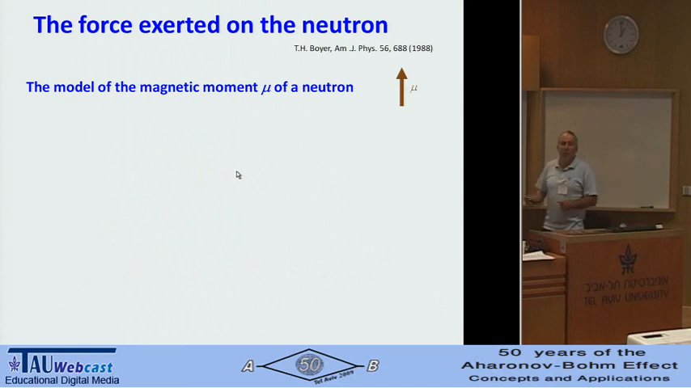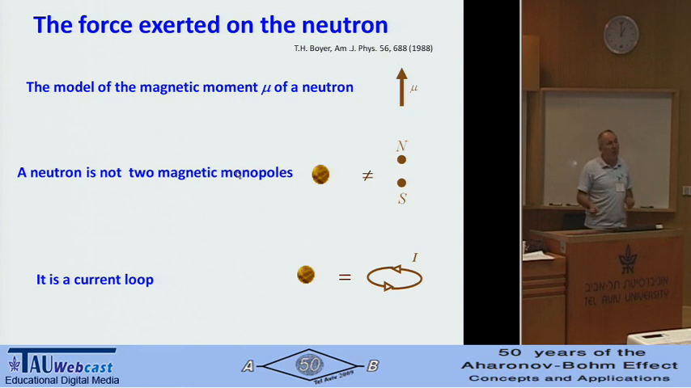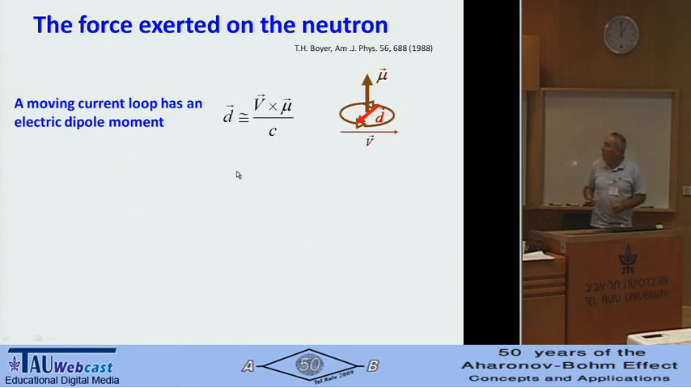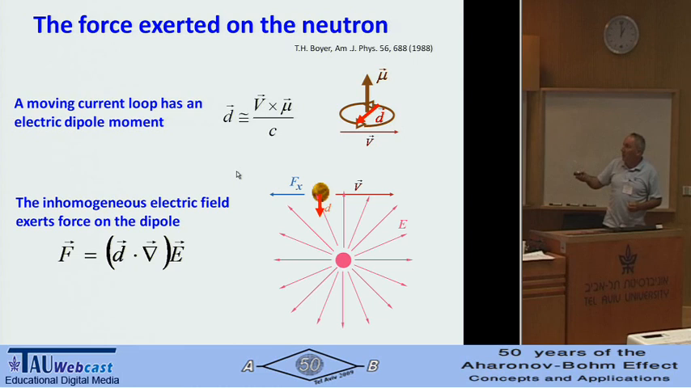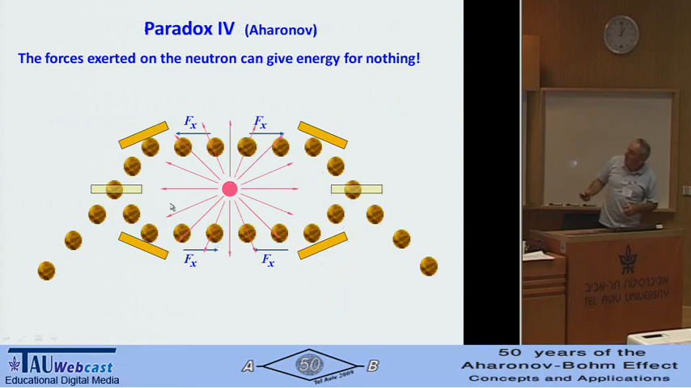In fact, Boyer was first to mention this, and he correctly said that the neutron is not two monopoles. The neutron is a current loop. The correct model for a neutron is a current loop. Now, if I have a current loop moving, you all know that it has an electric dipole moment. Now, this electric dipole moment is entering fields, so the electric field is changing. Of course, there is a force on this dipole. Very simple. This explains why these forces.